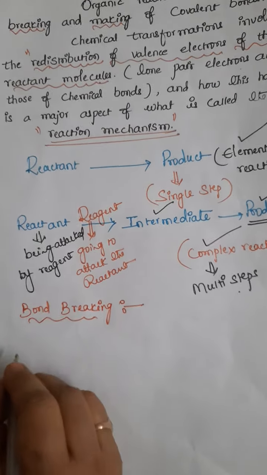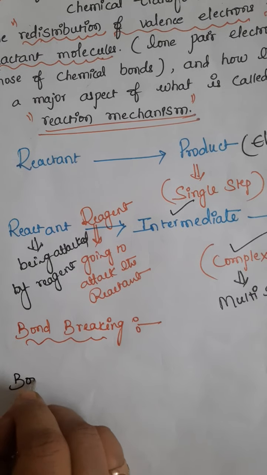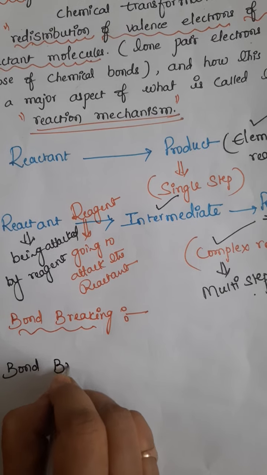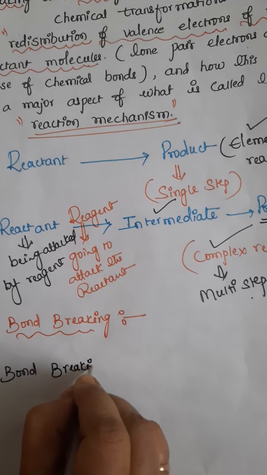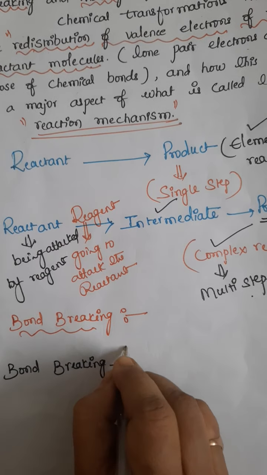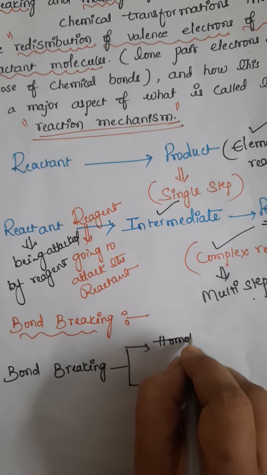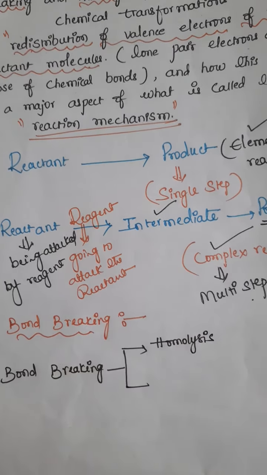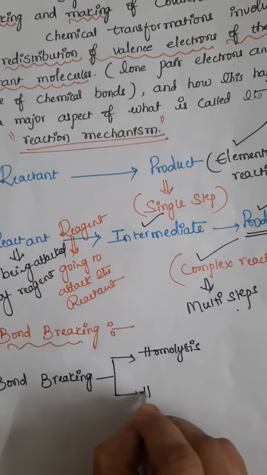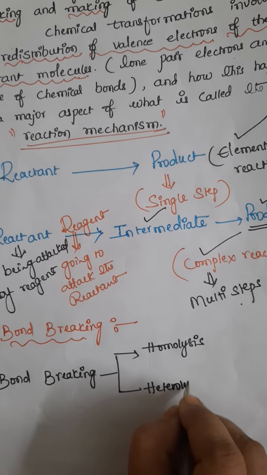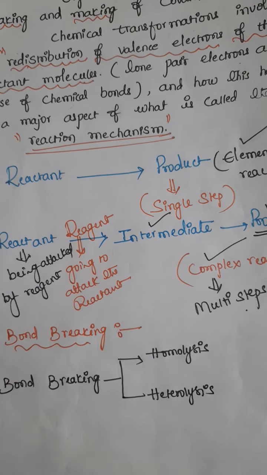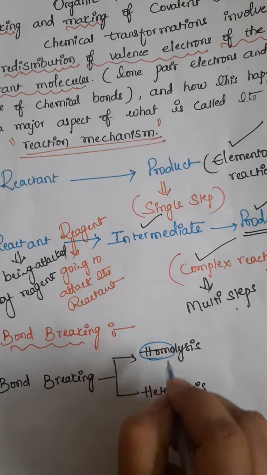In organic chemistry, bond breaking majorly occurs through two types. First one is homolysis. Second one is heterolysis.